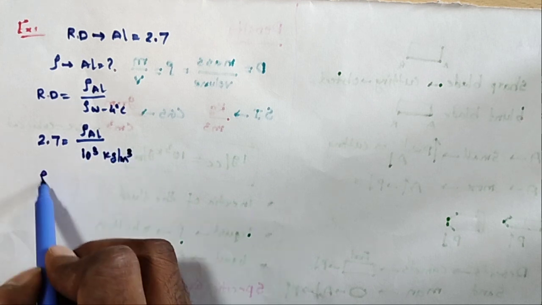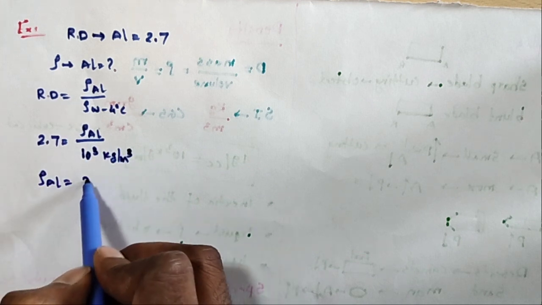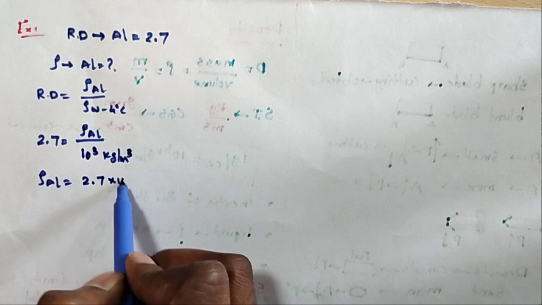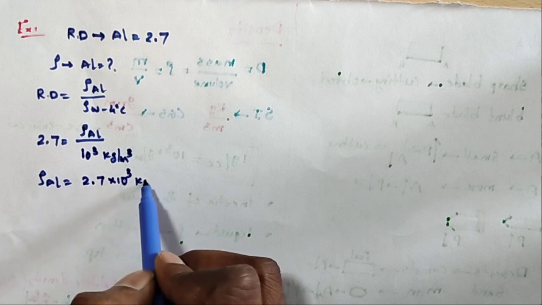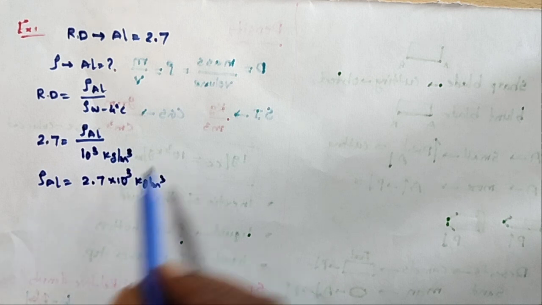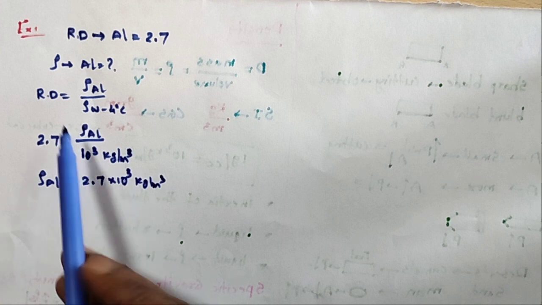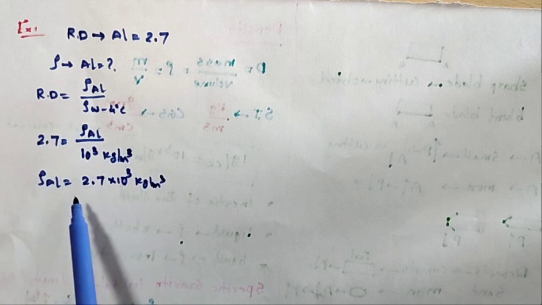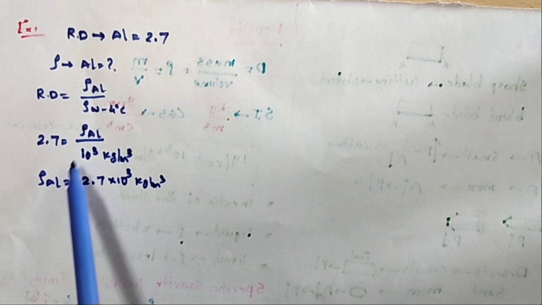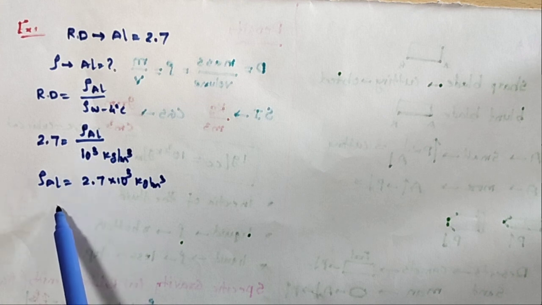So rho aluminium is equal to 2.7 into 10 cube kg per meter cube. So this is the aluminium density. So the relative density is given. You can calculate the substance's density also.